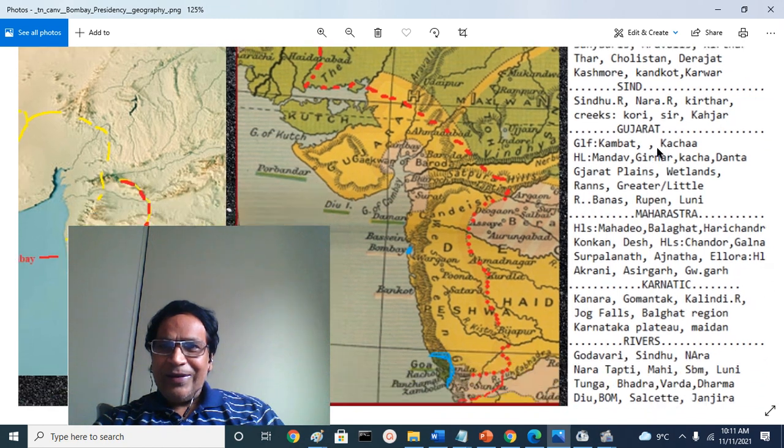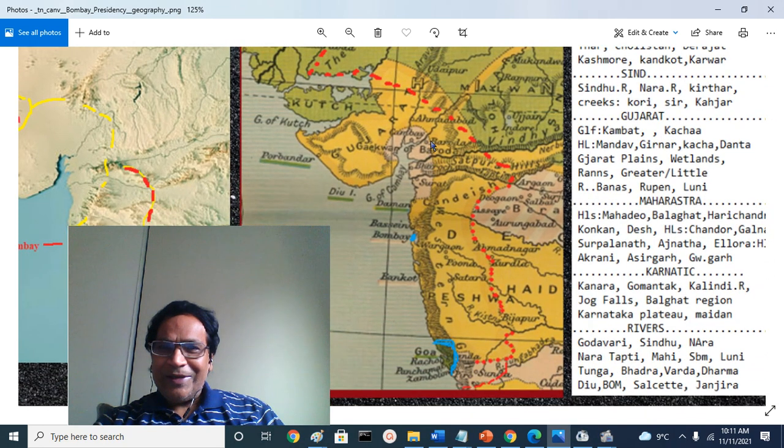Then we come to the Gujarat region, the region that connects the northern Sindh and the southern divisions and districts that are predominantly Marathi, Konkani, and Kannada speaking. You have to remember, this is the only presidency in British India that was geographically discontiguous.